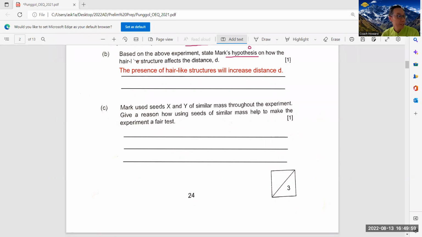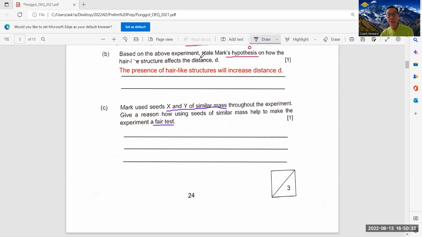Okay, so for this one, I will share this answer with you. This one is why they must use seeds X and Y of similar mass. I wrote here, you underline this part: similar mass throughout, and to make the experiment a fair test. So you must mention that the only change variable is the presence of hair-like structure.